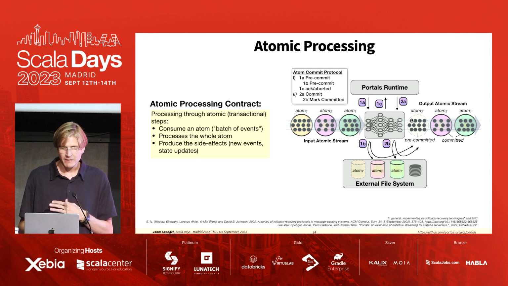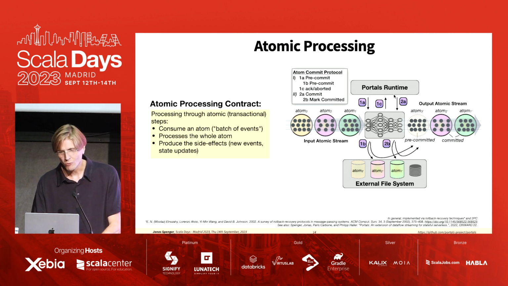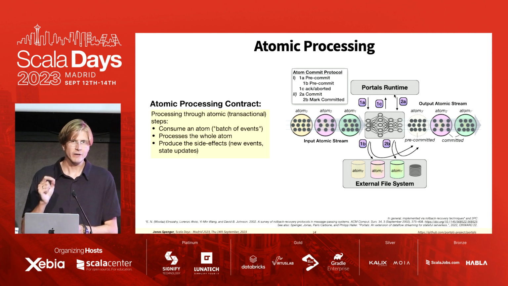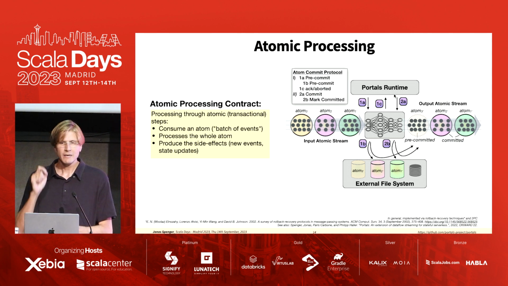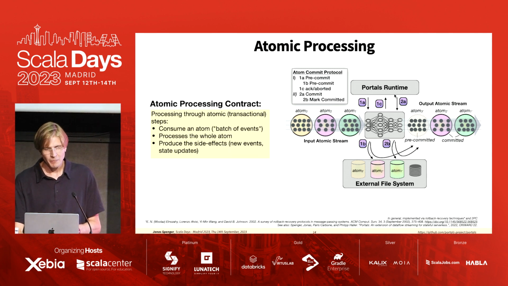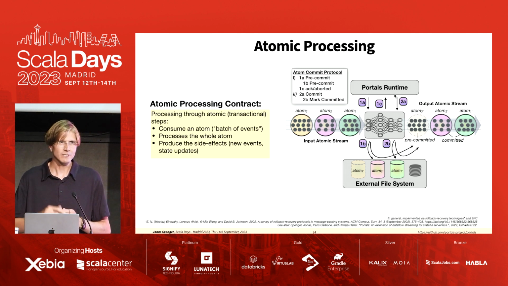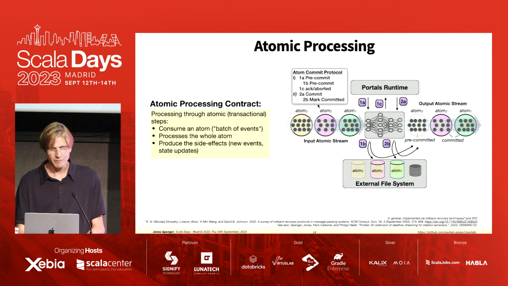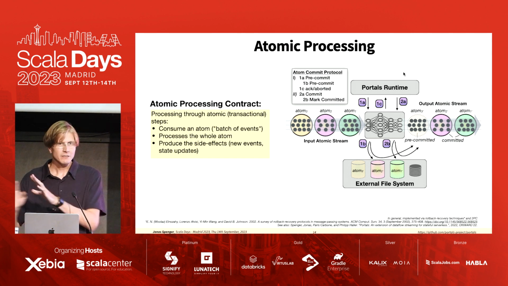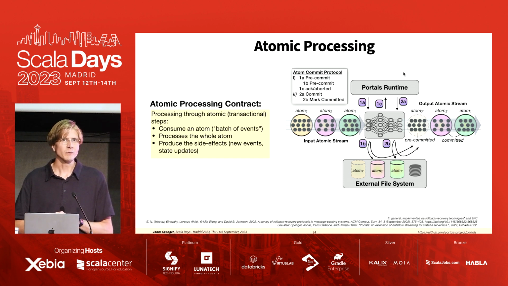Once all the tasks are done, the tasks respond with an acknowledgement here in 1C. And once all the tasks are done, the coordinator will have received all of the acknowledgements. At the very moment the coordinator has received the acknowledgements, this is when the atom is committed, because the coordinator will then internally set a flag that it's now committed. And at that point, nothing can change anymore. And this is really what enforces the transactional mechanism. What happens next is the second phase of the protocol, where the coordinator will just instruct all the tasks to finalize the commit. Okay.